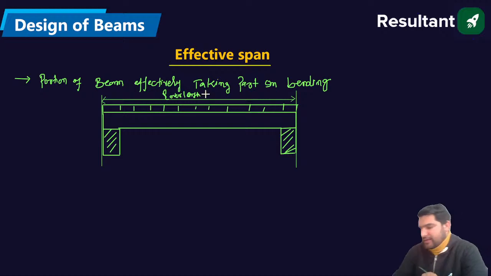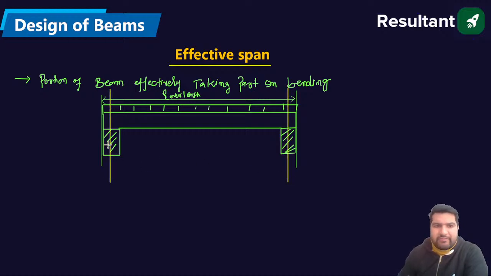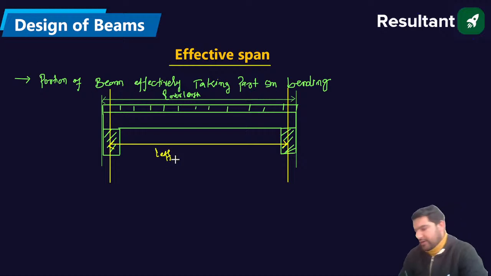Now, another point of discussion. What is the effective length? If I take the distance from the center of the support to the center of the other support, that will be the effective length in case of this beam. We're having different conditions. This will be L effective, guys.